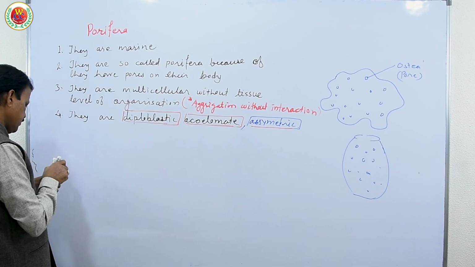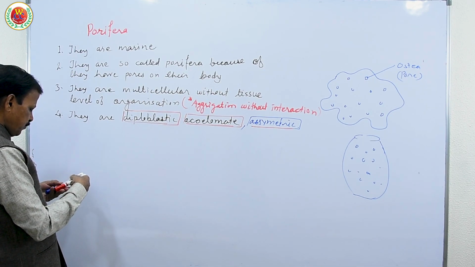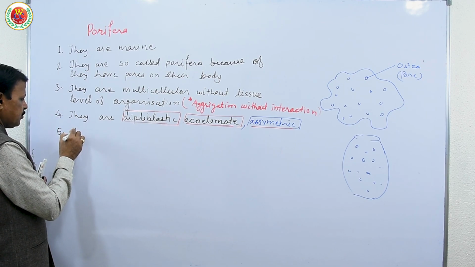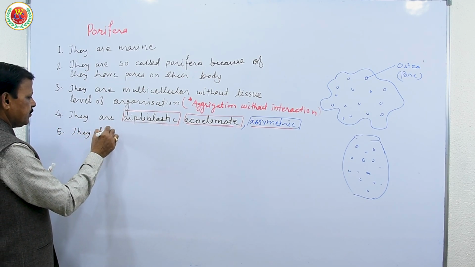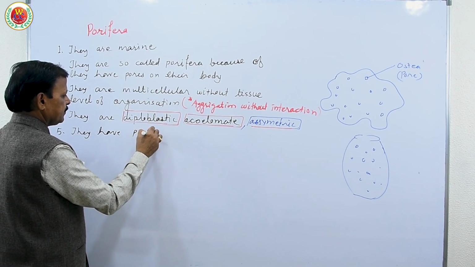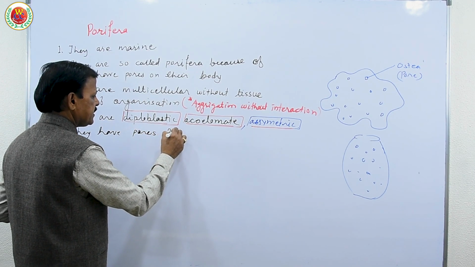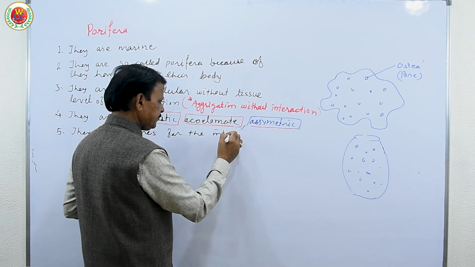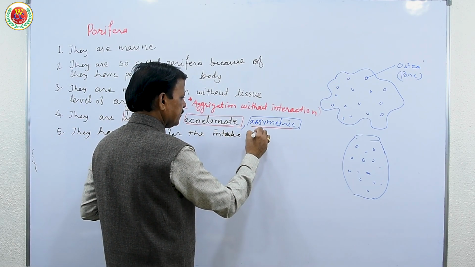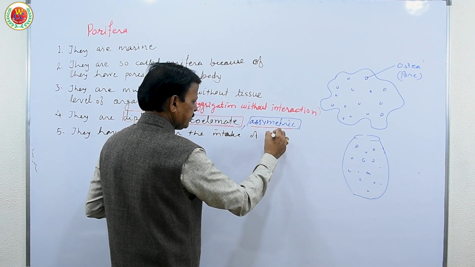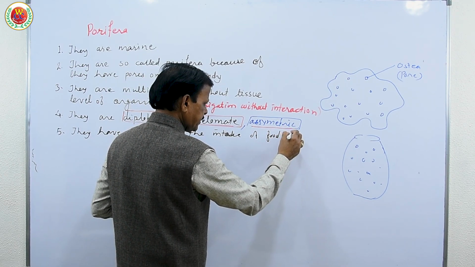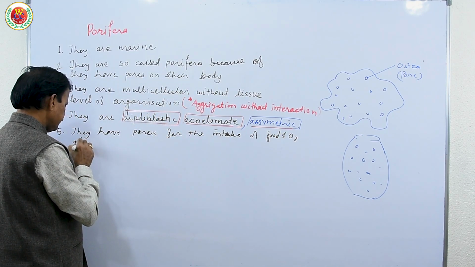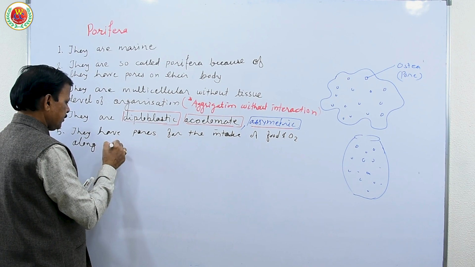Now continuing the explanation, they have pores for ingestion, these ostia. So they have pores for the intake of nutrition or food and oxygen along with water.